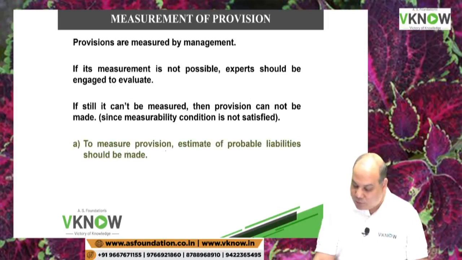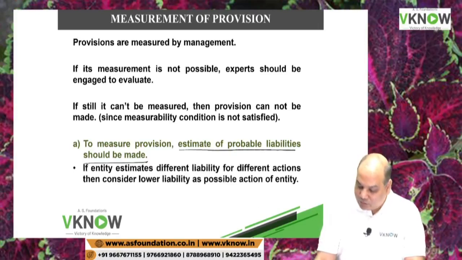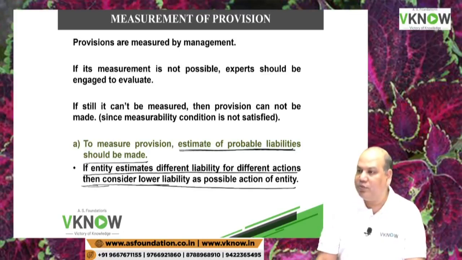To measure the provision, estimate of probable liability should be made. What is the meaning of estimate of probable liabilities? If entity estimate different liability for different actions, then consider lower liability as possible action of the entity. What do you mean by this? So I am going to ask you a question.